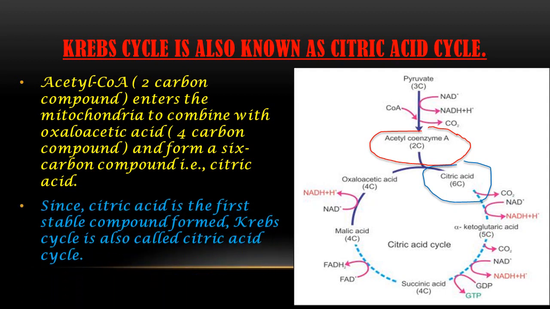Since citric acid is the first stable compound formed, containing 6 carbon atoms, the Krebs cycle is also called the citric acid cycle. It is named just because of citric acid, a 6 carbon compound, which is the first stable product of the Krebs cycle. That is why the Krebs cycle is also known as the citric acid cycle.